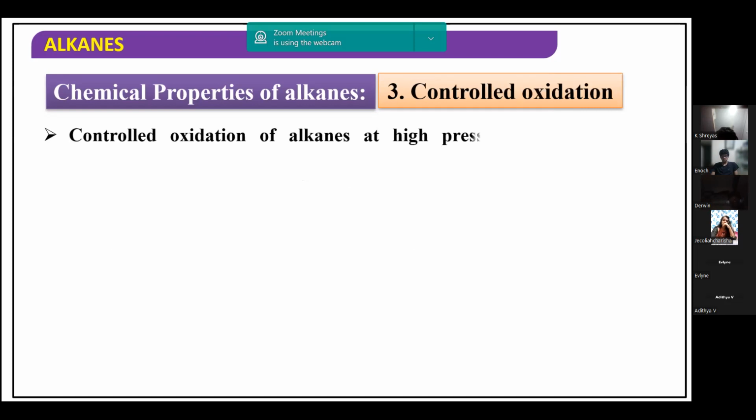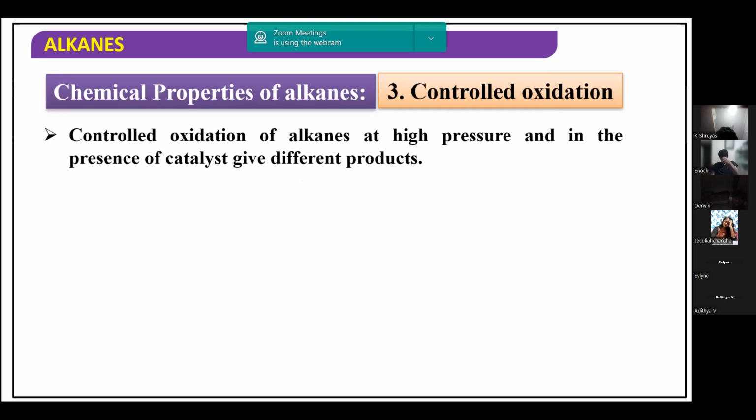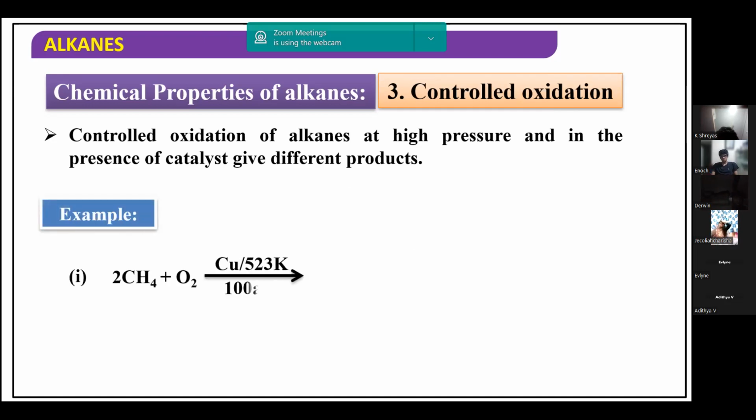Another important chemical property we have is controlled oxidation. In controlled oxidation, using different catalysts, we get different products even with the same reactants. For example, you can take methane and, in the presence of oxygen, heat it to 523 Kelvin, in the presence of copper as a catalyst, maintaining 100 atmospheric pressure.